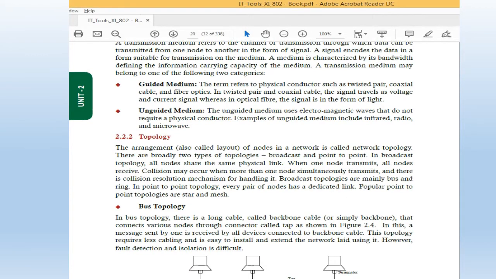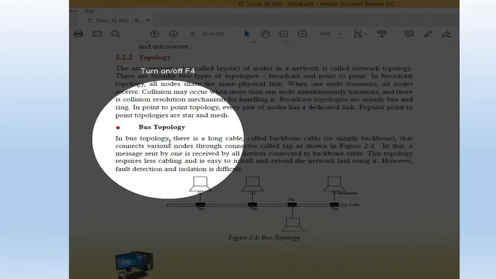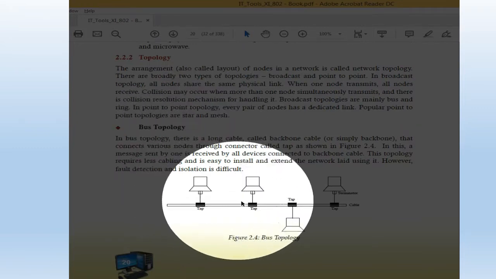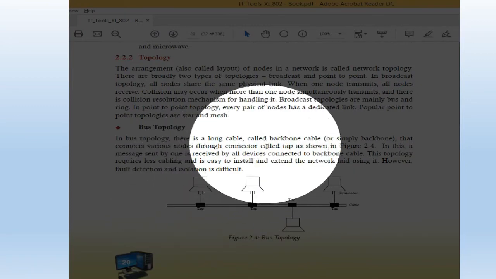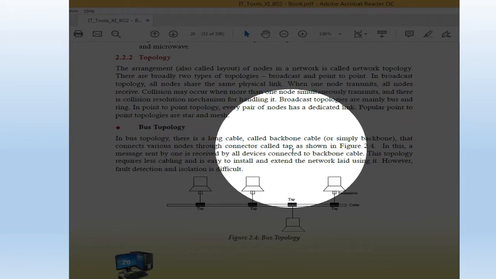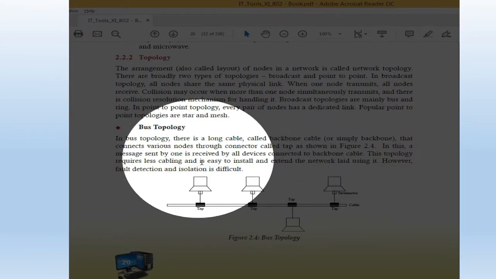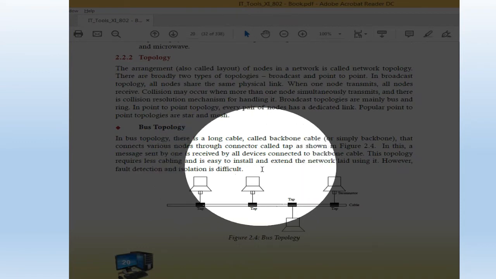First of all, bus topology. In bus topology, all the nodes are connected. Look at the diagram. All the nodes are connected using a single long cable. This cable is called the backbone cable. It connects all the clients. In this, a message sent by one is received by all the devices connected to the backbone cable. Look at the diagram carefully. In a single way, all the clients are attached with each other.